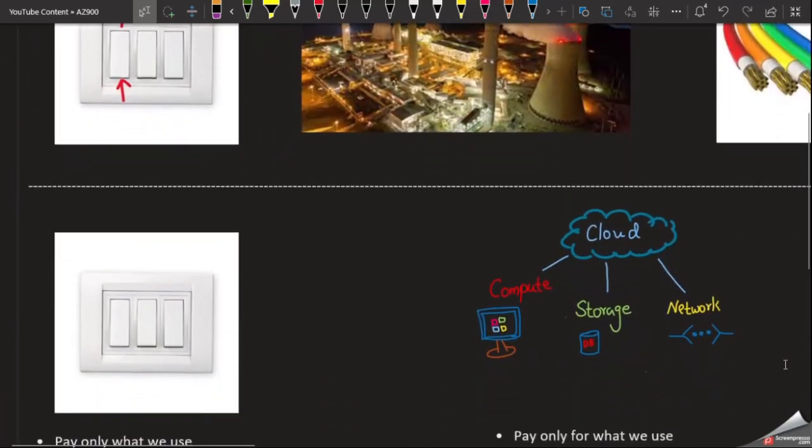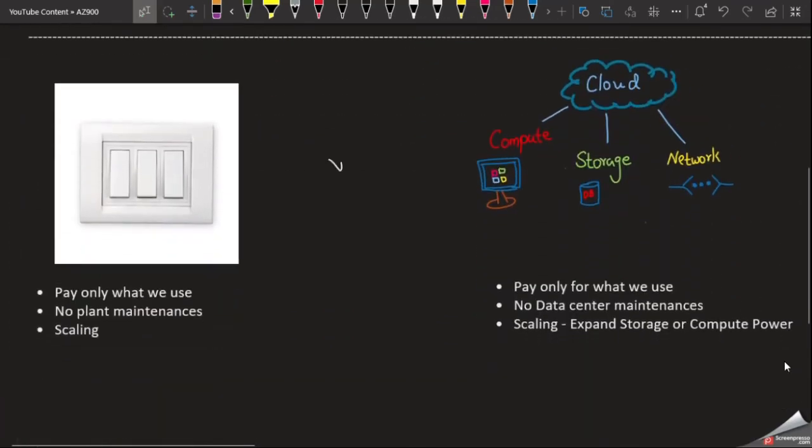Let us compare these two things so we can understand easily. If you are in your home and you need to turn on the light, what you do is simply turn the switch on and turn it off. In this particular time your bulb is on and off.